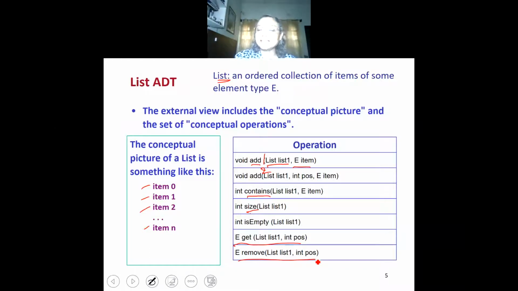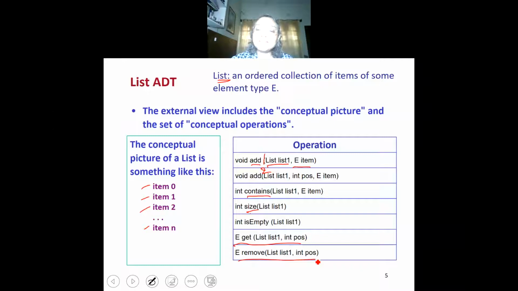If you have to return size, you must have a structure where you not only have the array, but you must also keep track of the number of elements in the list. Then you can check if the number of elements is 0 and so is empty. You can get the item in position pos by using the array index. After you remove an element, you have to shift the rest of the elements to its right one position to the left.